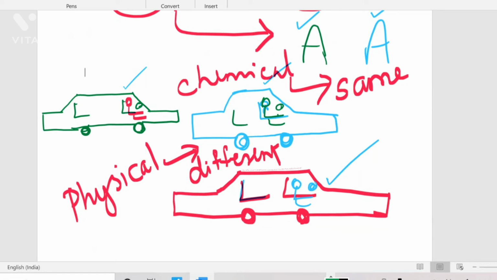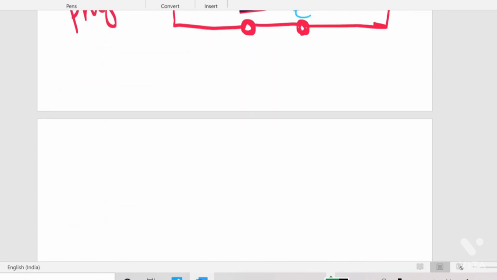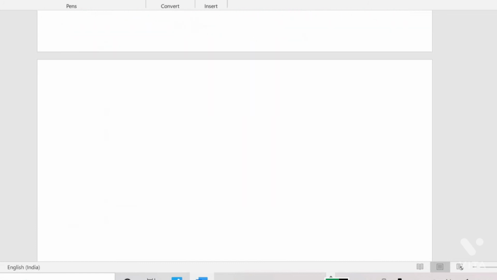Isotopes are elements having the same atomic number. That means the same proton number and the same electron number. But the difference is the mass number, that is, different neutron numbers. Physical properties are different, but chemical properties are the same. This is the introduction about isotopes. Okay, now let us discuss different isotopes.